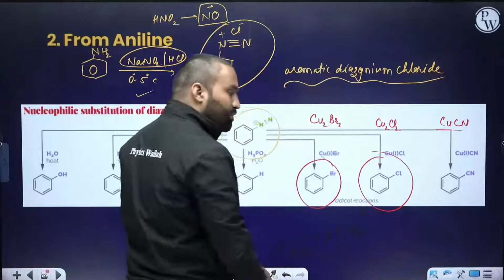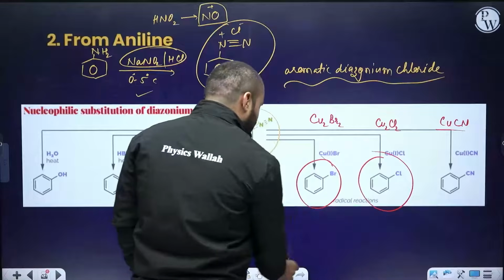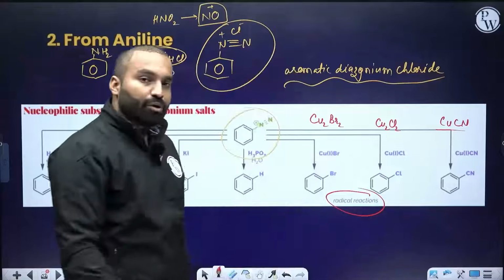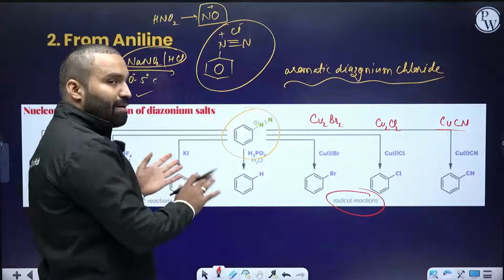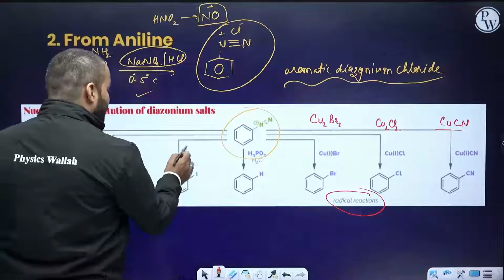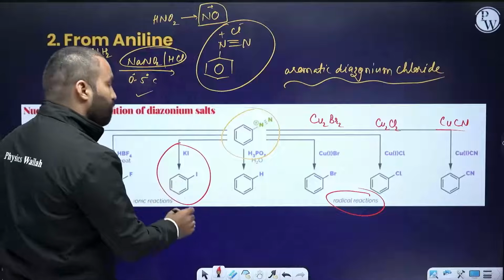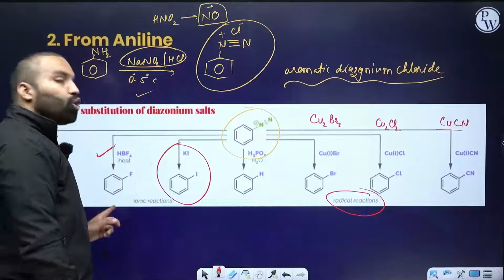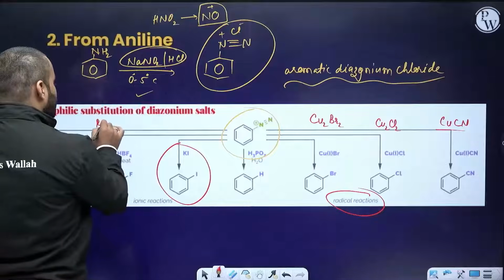We are interested in bromination and chlorination. So chloroarene is produced, bromoarene is produced, and if anybody asks you what mechanism they follow, it's a radical mechanism. But you need not go into the detail of the mechanism of this particular reaction, but others I am explaining wherever it is required. Now, when you react it with KI, it forms iodobenzene. If you react it with HBF4, it is one of the excellent methods of preparing fluorobenzene. This is known as the Balz-Schiemann reaction.